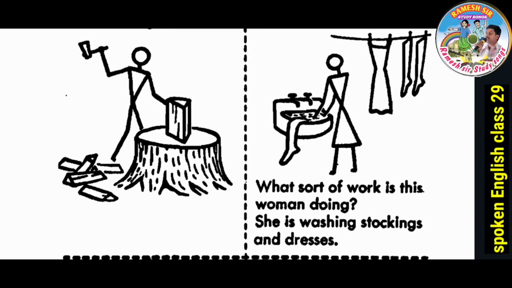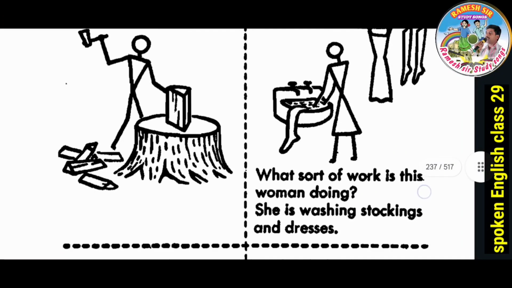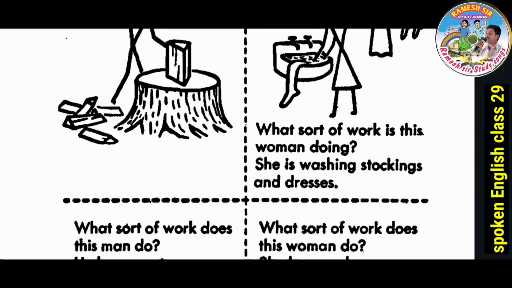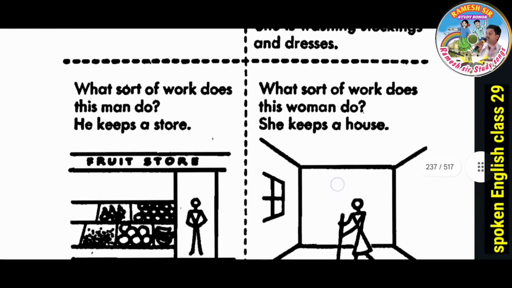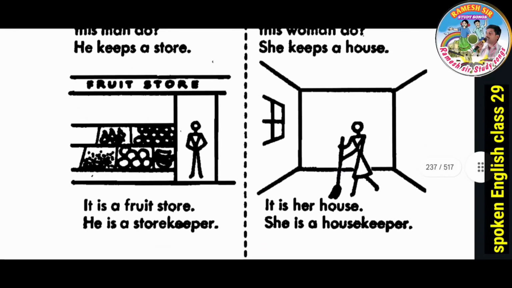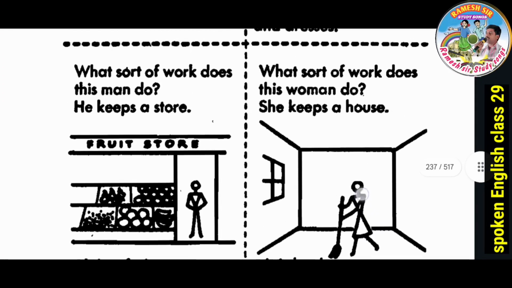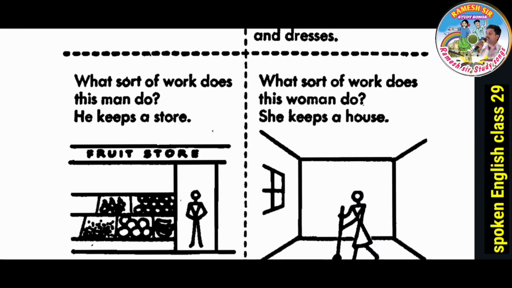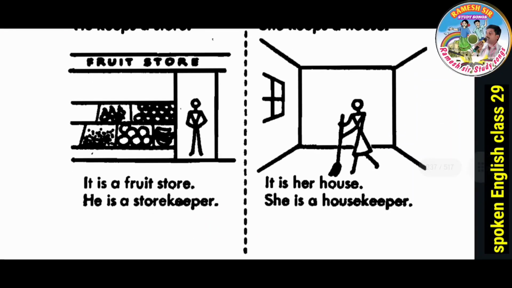What sort of work is this woman doing? She is washing stockings and dresses. What sort of work does this man do? He keeps a store. What is it? It is a fruit store. He is a storekeeper. What sort of work does this woman do? She keeps a house. It is her house.